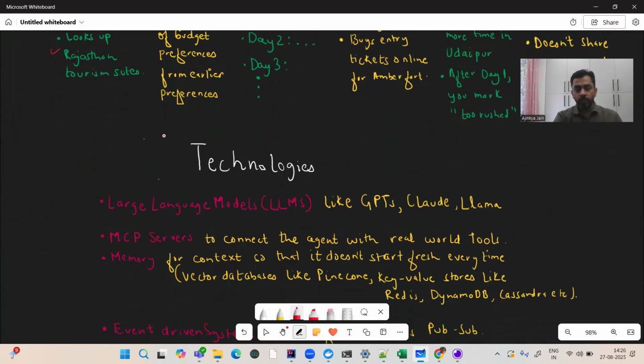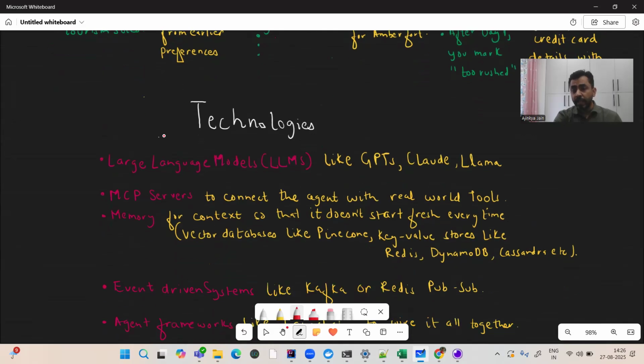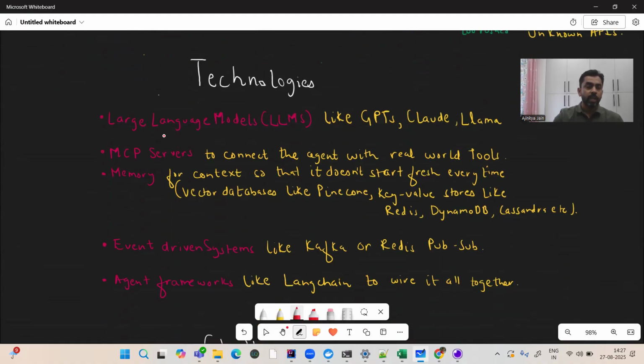So first, of course, the large language models like the GPTs and Claudes and the Llamas, right? These are the brains. These create the plan for you. Then MCP servers. MCP servers are nothing but an interface for your planning layer or for your agent basically, to connect the agent with the real world.